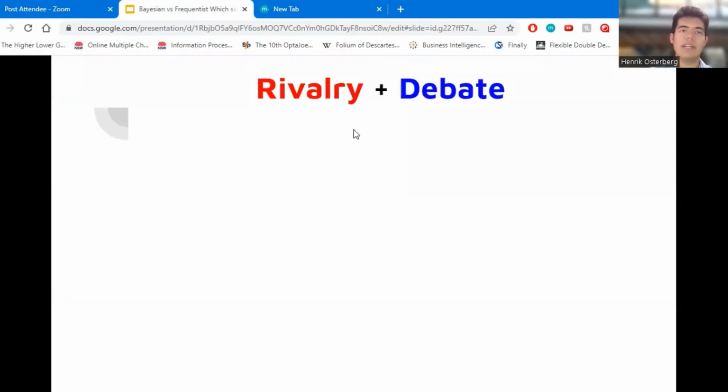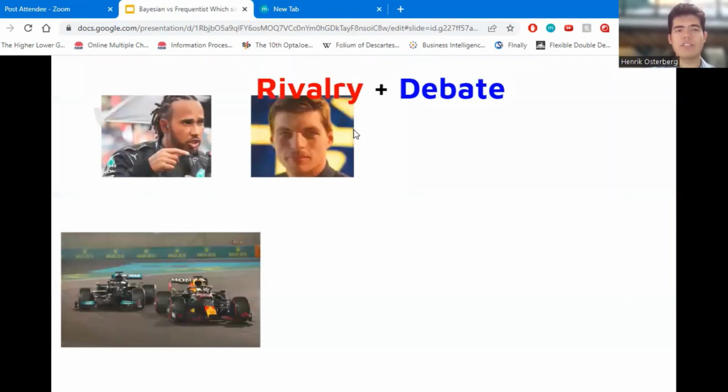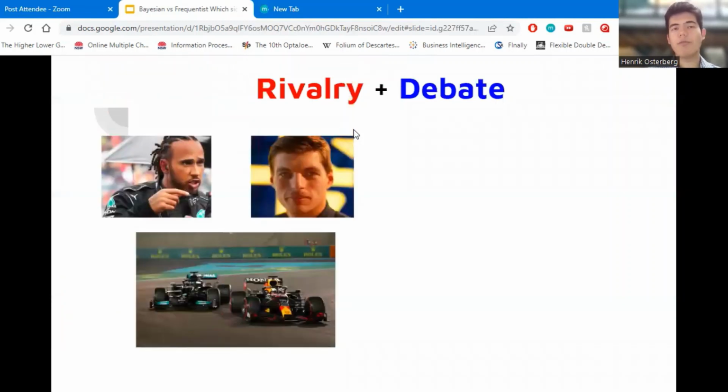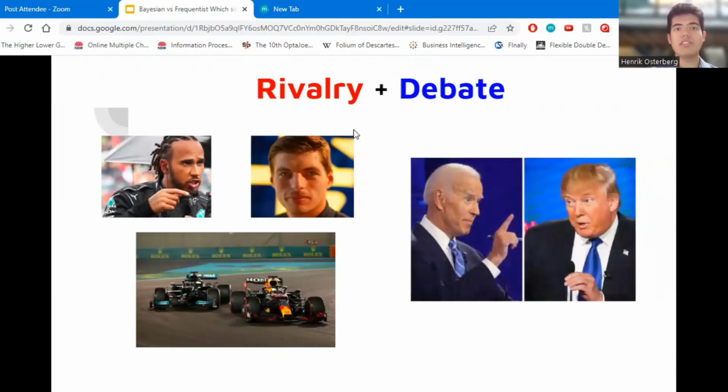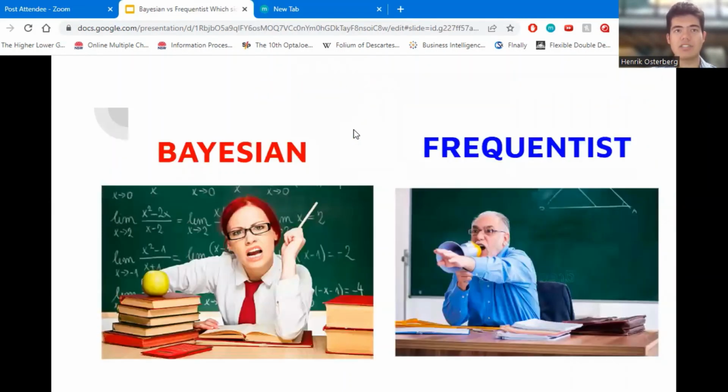Now, rivalry and debate are cornerstones of many aspects of our world. In the sports world, we have Verstappen versus Hamilton. Every 4 years, we see furious fighting about deciding the next president of the United States. And in the world of statistical inference, there is a deep debate between the Bayesians and the frequentists. But what do these schools say? Why is there a difference? And does this debate even matter at all?